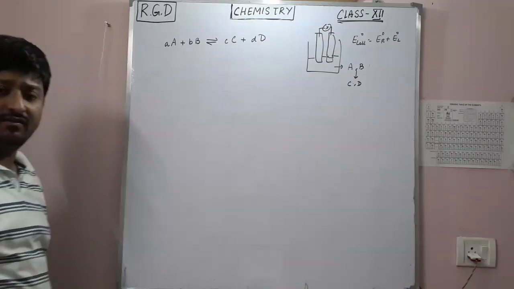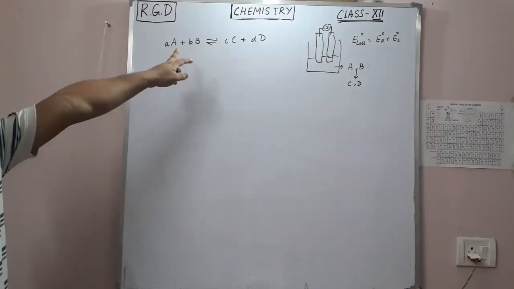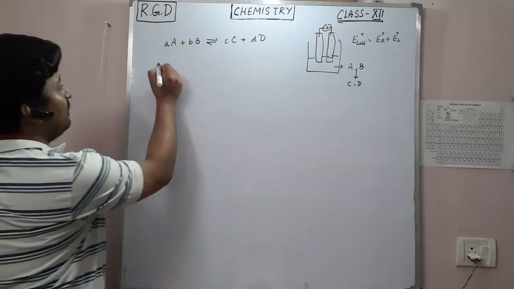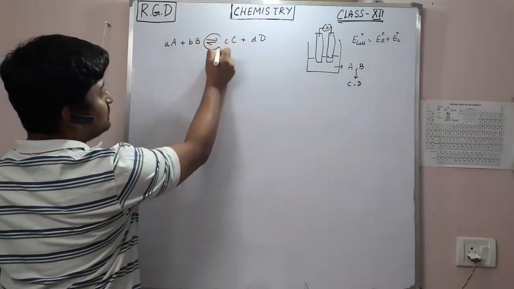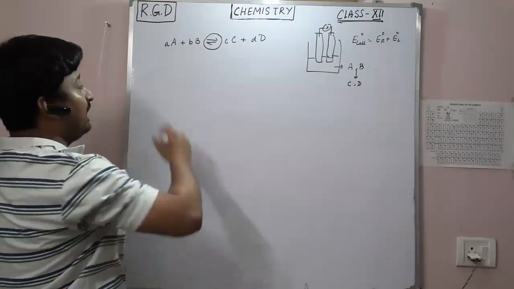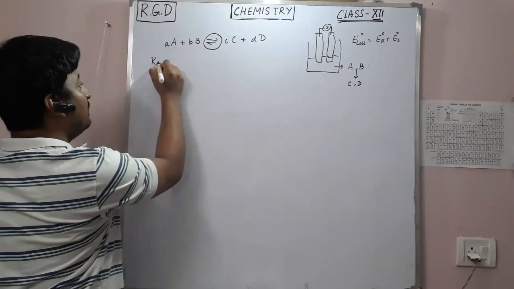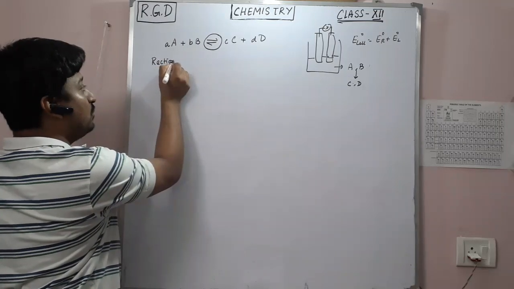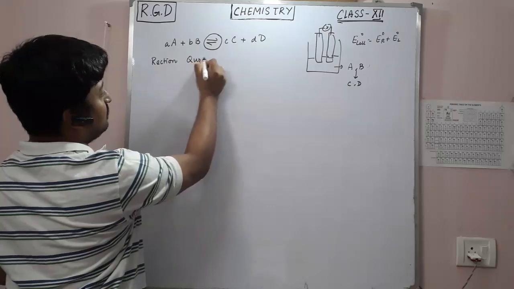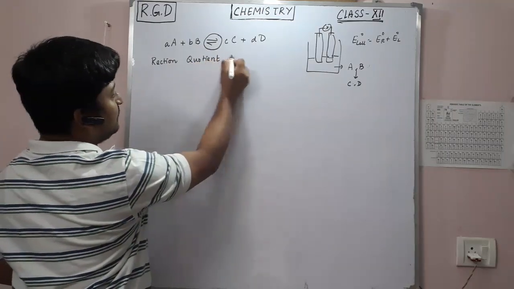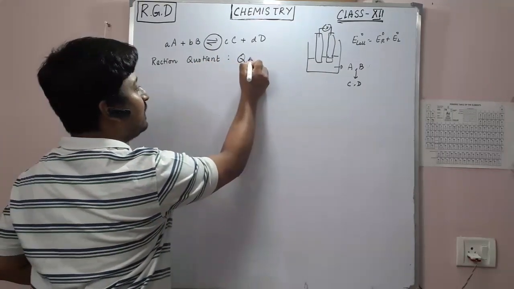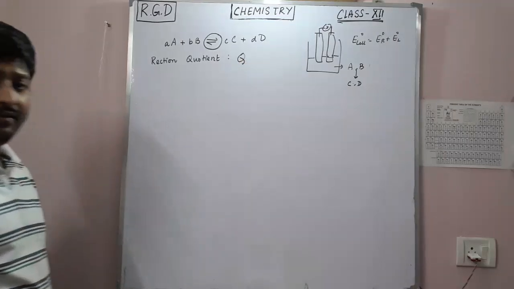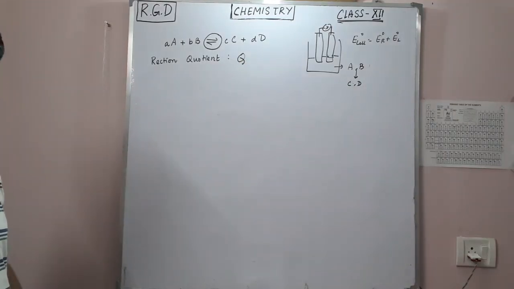This is the balanced reaction we talked about. This is a reversible reaction, right? And this reversible reaction will have a reaction quotient, which is defined by Q.